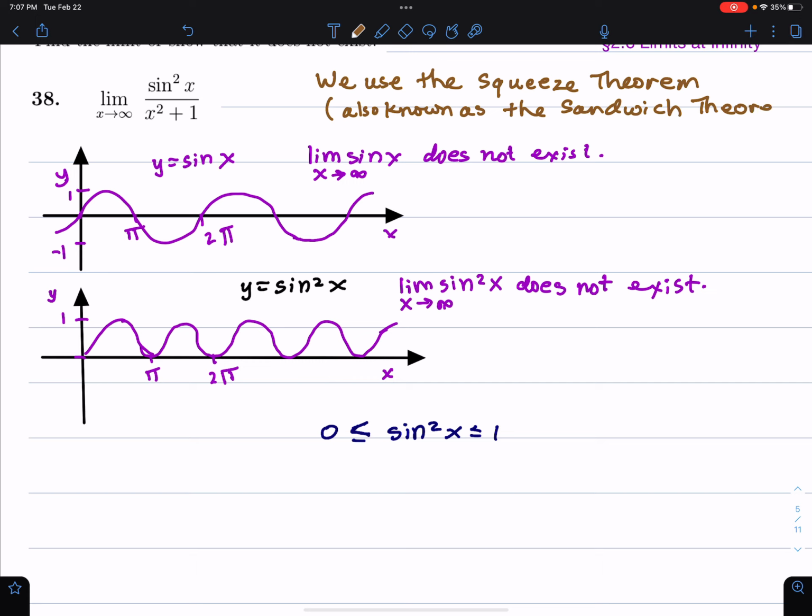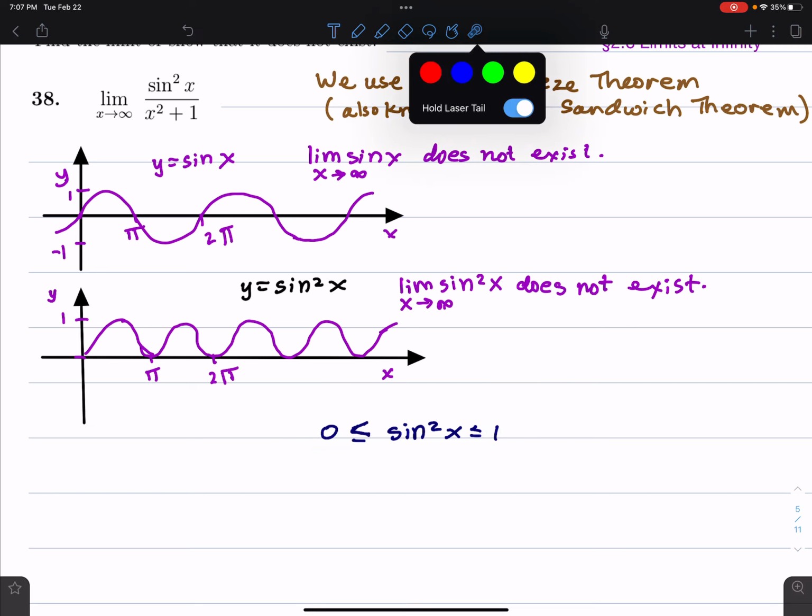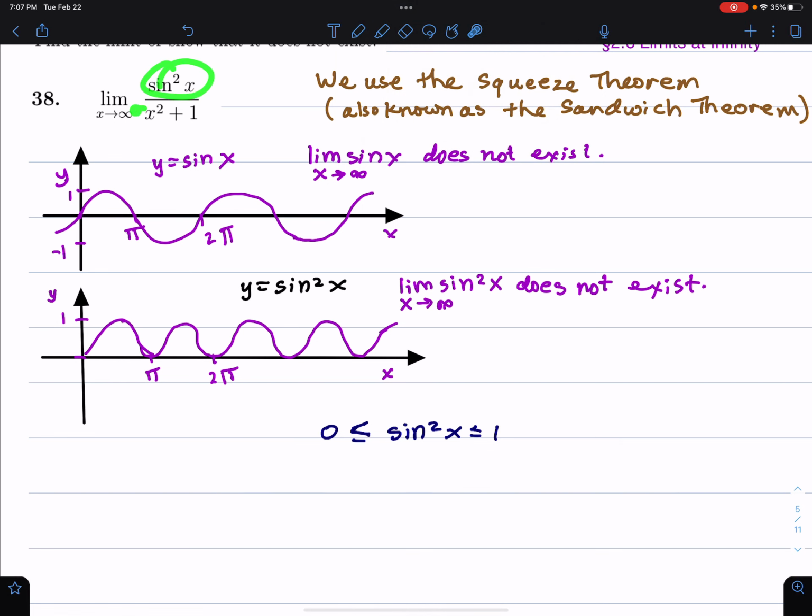Sometimes different textbooks like to mix up the names of things so that they don't look like complete copies of each other. Some books say squeeze theorem, some say sandwich theorem. Why sandwich theorem? Because we have a little sandwich. This sine squared x is sandwiched between 0 and 1. But what we want to do is have sine squared x divided by x squared plus 1 in our sandwich.